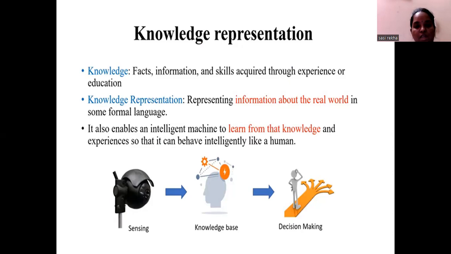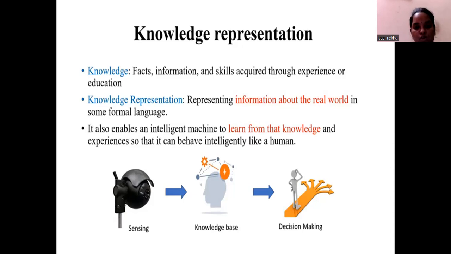In the same way, the knowledge in the real world, such as what we express in the English language, cannot be fed to an agent. It will not be understood by an agent since it is a computer. So we have to feed it through some programming language. It needs a formal language, so we have to represent that information. That is what we call knowledge for the agent.